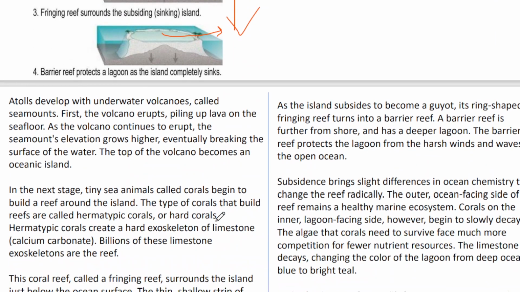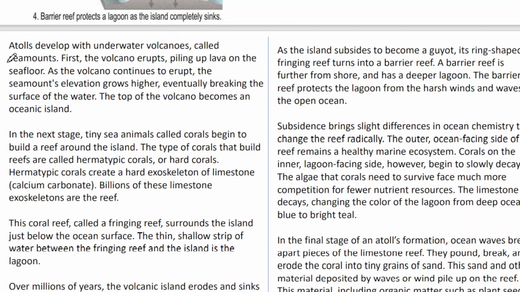The same thing is there: an atoll develops with underwater volcanoes called seamounts. First the volcano erupts, and this lava piles up on the sea floor. As the volcano continues to erupt, the lava eruption will be maximum.